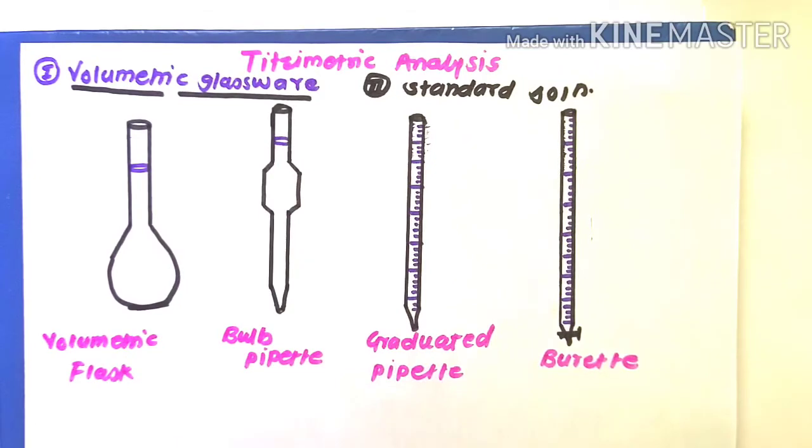These are the four important calibrated glasswares we require to carry out titrimetric analysis.